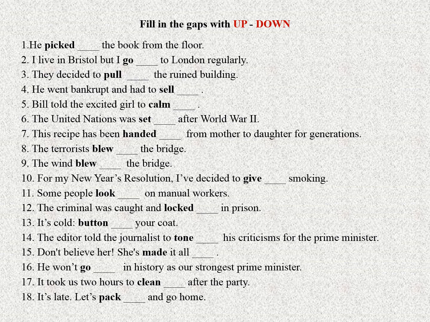So if you pick it from the floor, so it's pick up. I live in Bristol, but I go to London regularly. So London is a big city, so you go up. Yes. They decided to pull the ruined building. So it's ruined, it's old, so you need to pull it down.